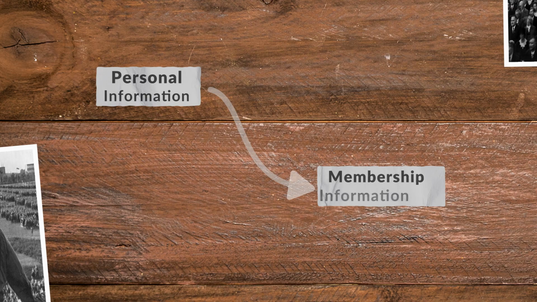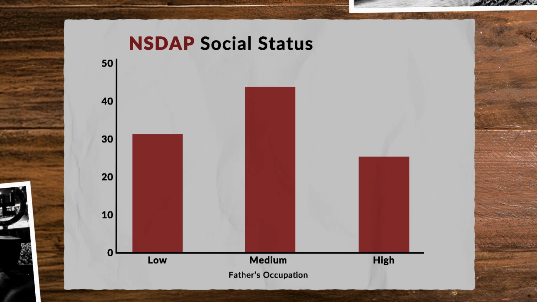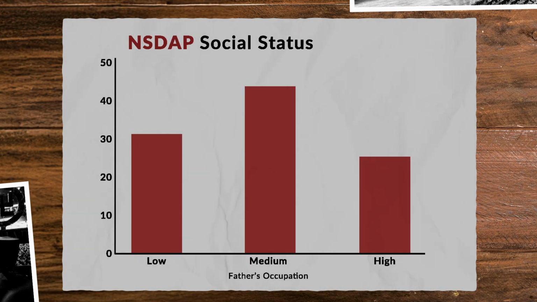It was its conscription data, and of course we had information about whether they were members of a Nazi organization. So we could link these personal information and membership information. And with this, they could start to understand just who these Nazi members were. This chart starts to explain part of the picture. It shows Nazi members, split up by their social background, as measured by their father's job.